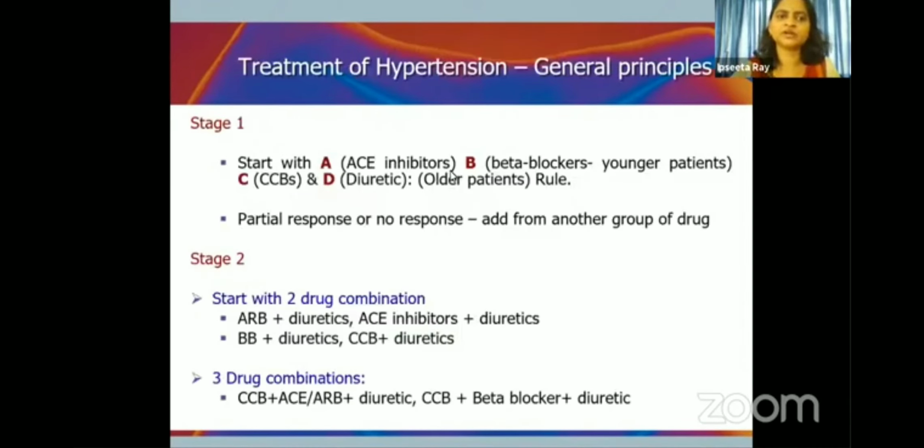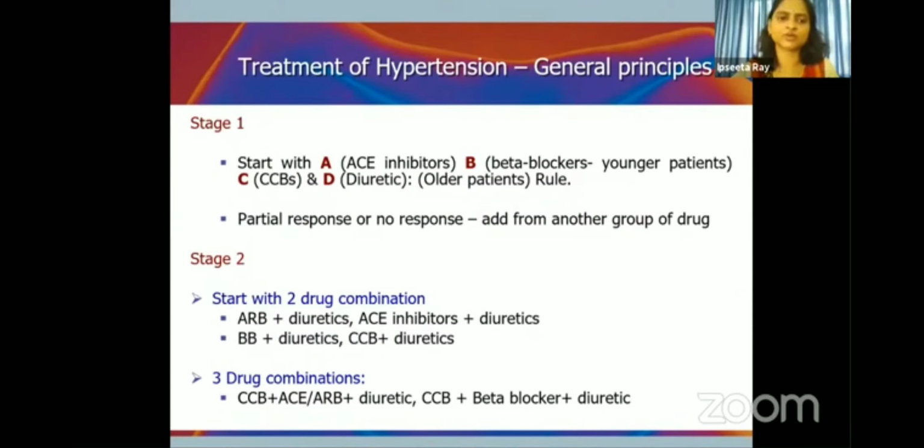So the management in brief: stage 1. You have mainly 4 drugs which we start with: ABCD. A for ACE inhibitors, B for beta blockers, C for calcium channel blockers, D for diuretics. Beta blockers are mainly preferred in the younger patients, whereas calcium channel blockers and diuretics in the older patients. You start with the monotherapy. The first line drug is now ACE inhibitor. If there is a partial or no response, then you have to add another drug from a different group, so that there is some added advantage.